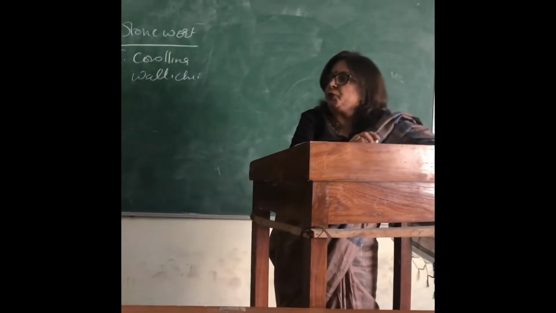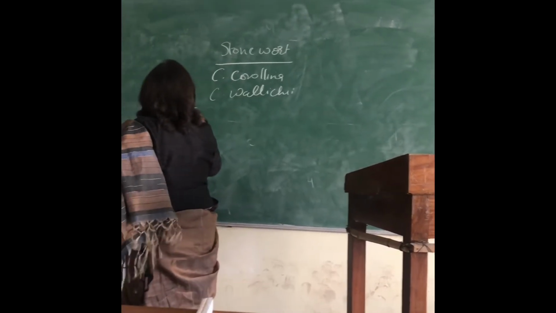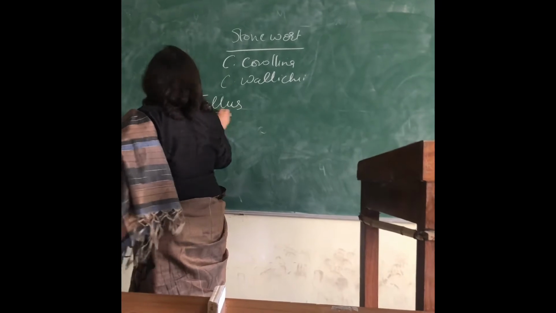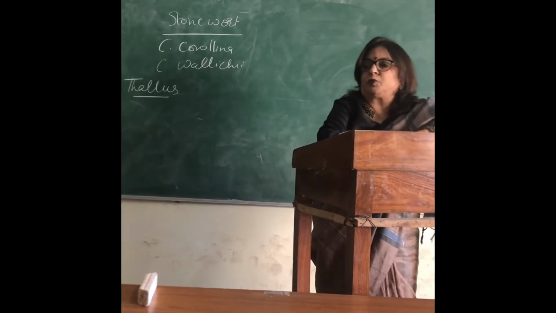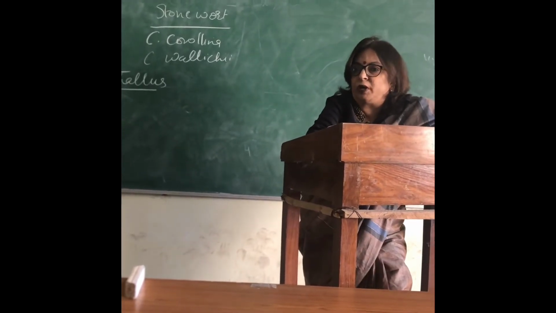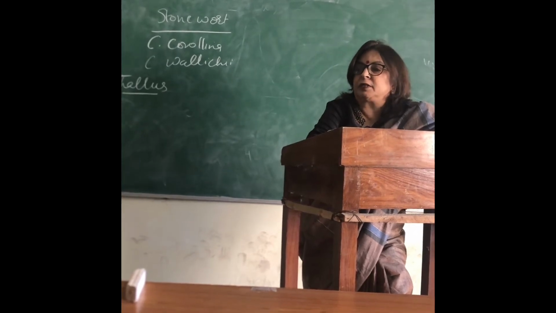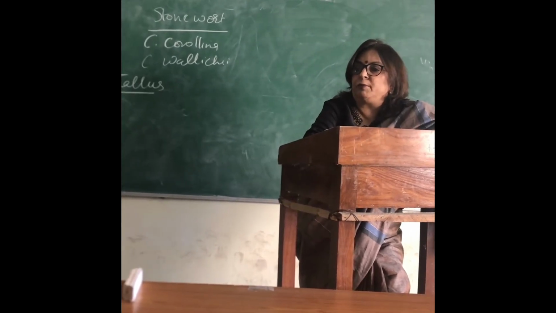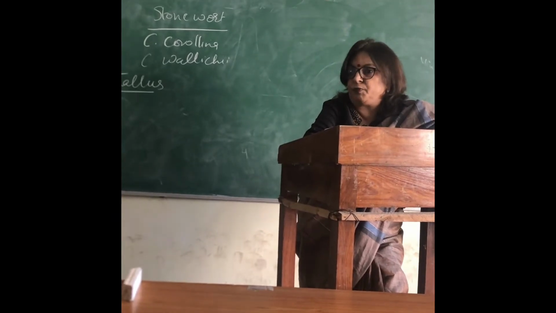Now coming to the thallus structure, as I told you, the thallus of the Chara is very elaborate. We have done Volvox, where we have a colonial form, and Oedogonium, with a filamentous structure that is unbranched, as you have done.